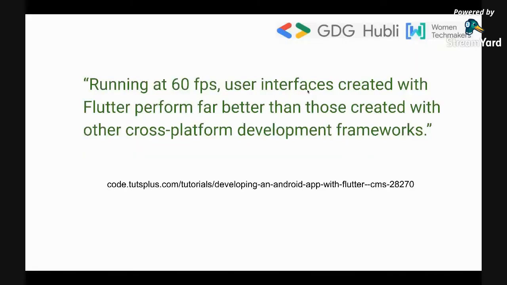All right, so now let's move towards what people are saying about Flutter. When people say running at 60 fps, it is nothing but frames per second. Running at 60 fps, user interfaces created with the Flutter platform are far better than those created with other cross platform development. When experts say that an application is running at 60 fps, that means 60 frames are running per second, and the application tends to become a lot smoother than what you actually imagine.